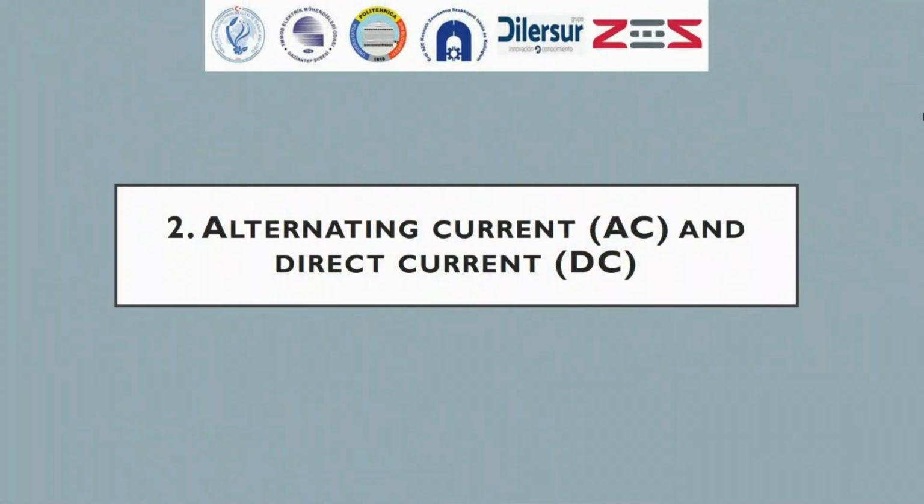Let's continue with the next subtopic in today's lesson: alternating current, AC, and direct current, DC. Alternating current and direct current are two basic types of electrical power transmission. They operate in different ways and are used in different applications.